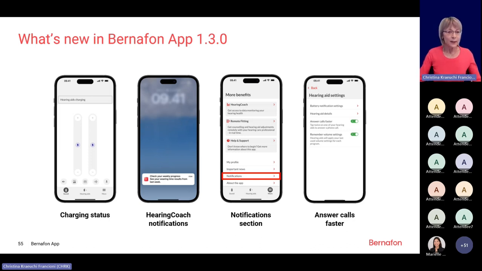Then if the client is using the hearing coach now, he can select a number of different notifications. For example, if he has missed the objective or if he has reached the objective, all this can be personalized and selected in that new notification section. So in More Benefits, you will find notification, and opening this menu will give you a choice of different notifications which the hearing aid user can activate.